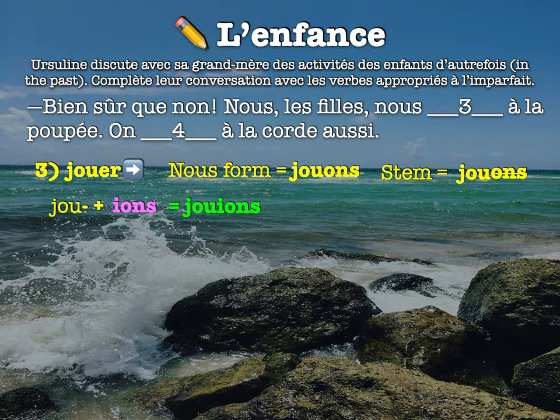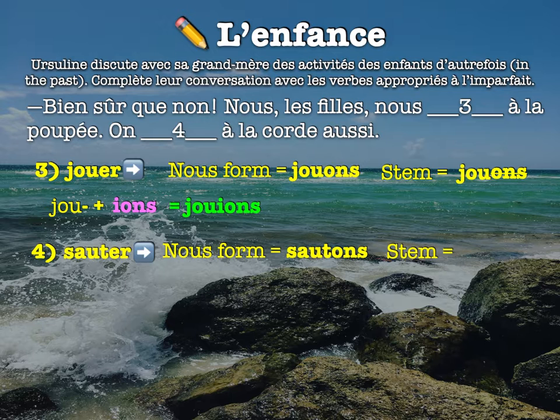Right? Then for number 4, it says on blank à la corde. Well, we had a vocab phrase that was sauter à la corde, to jump rope. All right, so I'm going to take sauter. I want to put it in the imparfait, so first I have to take the nous form. So my nous form is sautons. Then I need to get the stem, so I'm going to take sautons and take off the ONS, which gives me saut.